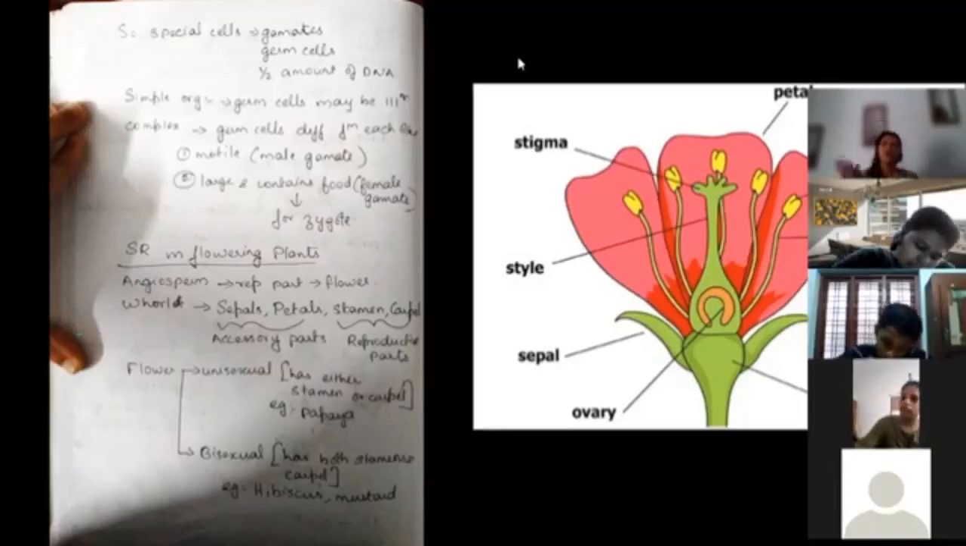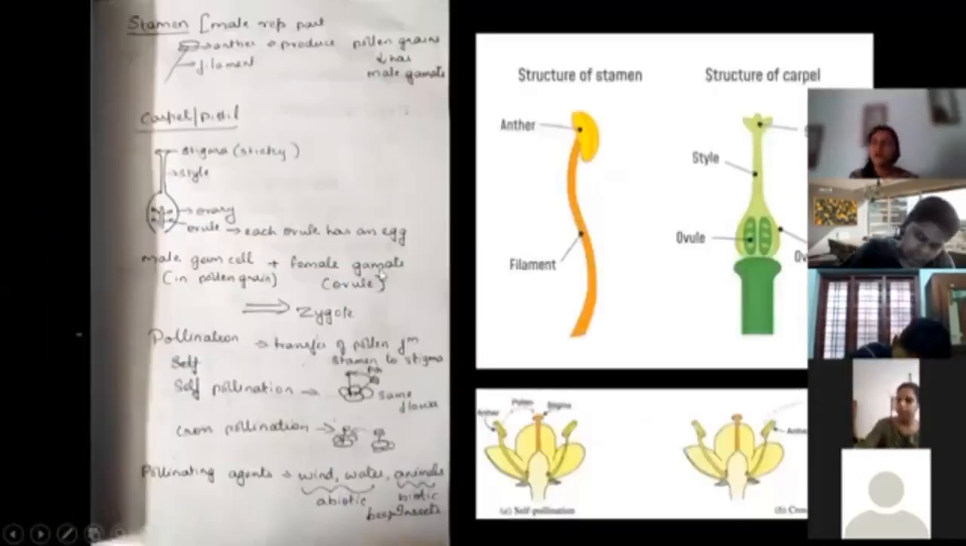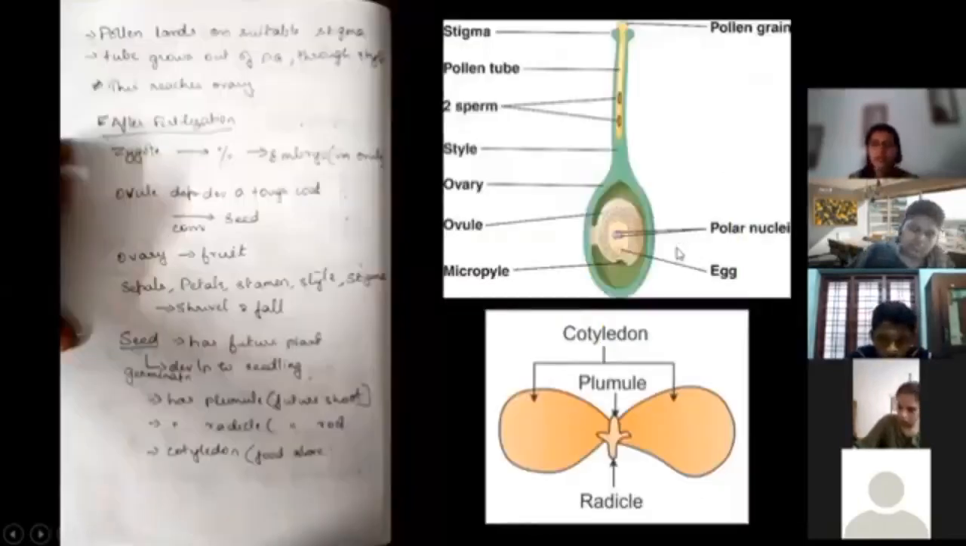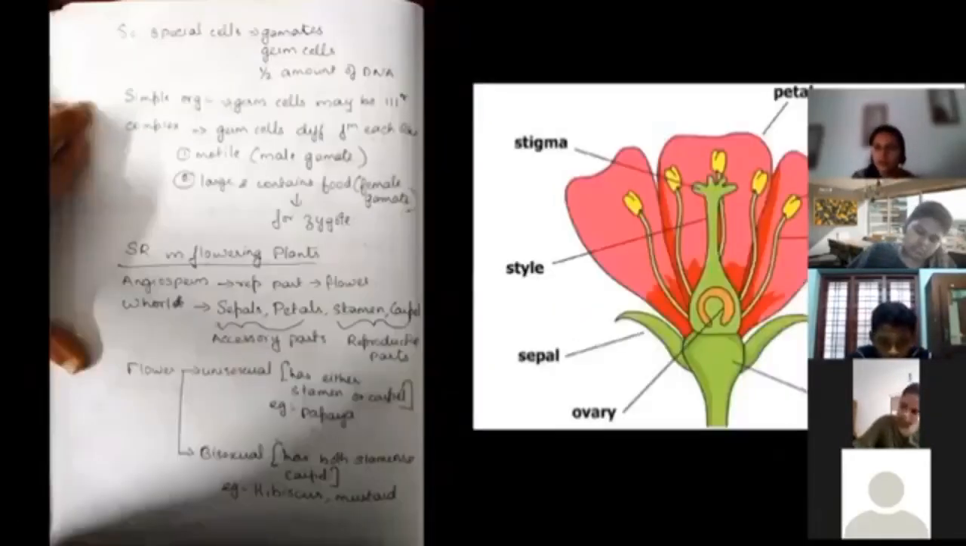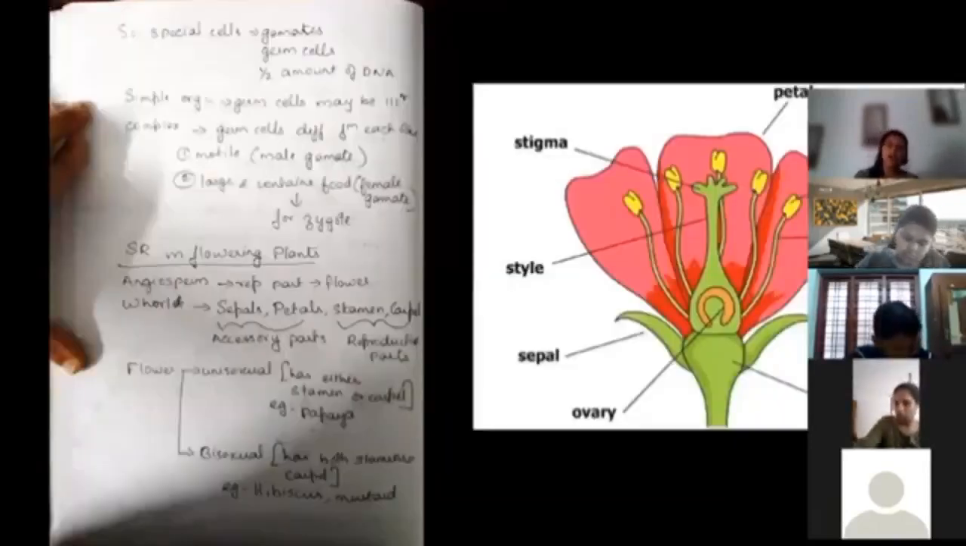Now, the flower can be of two types. It can be unisexual or bisexual. Unisexual means single sex. The flower will be either male or female, that is, the flower is going to have only stamen or only pistil. I have written cross pollination over here, but I don't have the picture for that. So it cannot have both as far as unisexual is concerned.